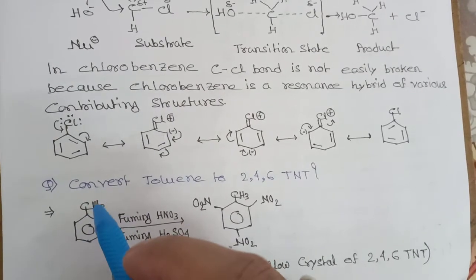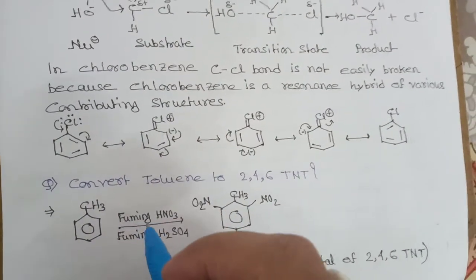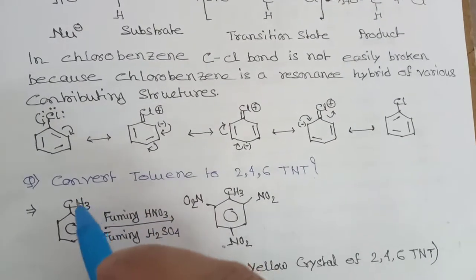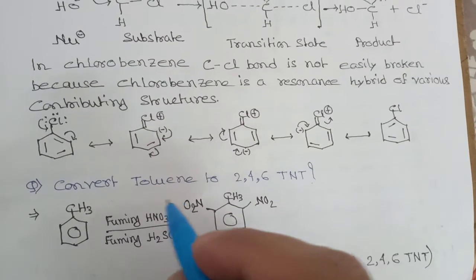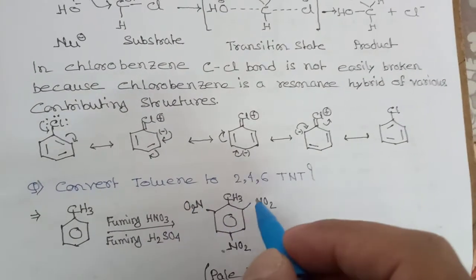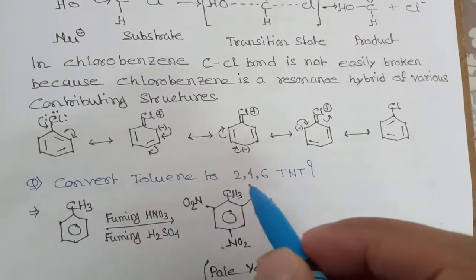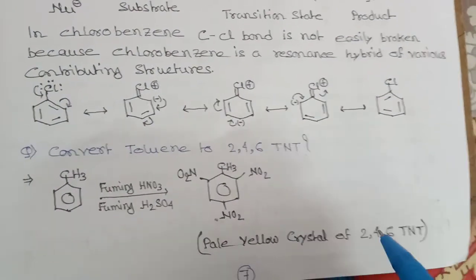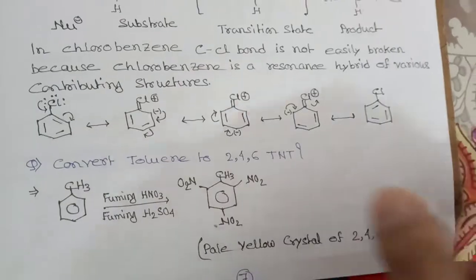If this is an electron withdrawing group, then the incoming electrophile will prefer the meta position. So here this is an electron donating group. So in the ortho position a nitro group will go, and in the para position a nitro group. This is called 2,4,6-trinitrotoluene, and this is a pale yellow crystal.